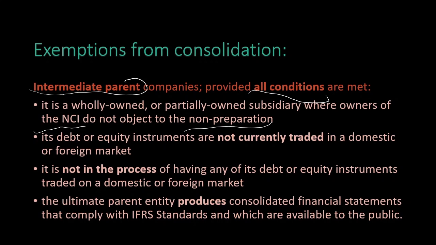Its debt or equity instruments are not currently traded in a domestic or foreign market. It is not in the process of having any of its debt or equity instruments traded on a domestic or foreign market. The ultimate parent entity produces consolidated financial statements that comply with IFRS Standards and which are available to the public.